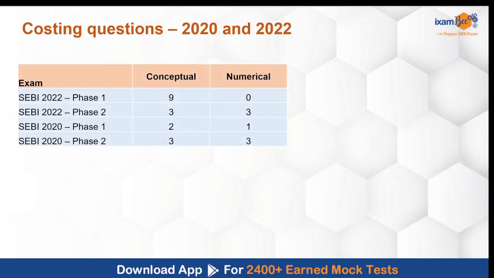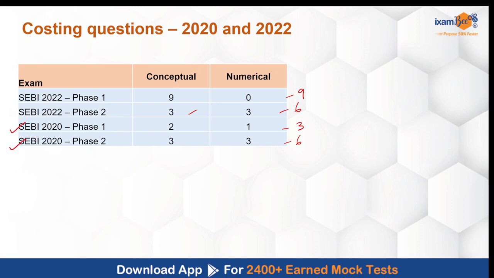Recapitulating the questions that had come from the costing subject, there were 9 questions in phase 1 of 2022, 6 questions in phase 2 consisting of 3 from numericals and 3 conceptual. In 2020 phase 1, there were 3 questions, out of which 1 was numerical, 2 conceptual, and in 2020 phase 2 exam, there were 6 questions again with 3 numerical and 3 conceptual. As I have discussed the phase 1 and 2 2022 questions in part 1 of this video, in this particular video, I am going to discuss the 2020 phase 1 and phase 2 questions of the costing subject.